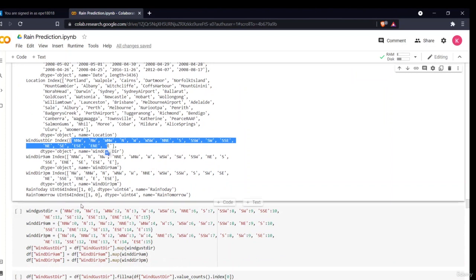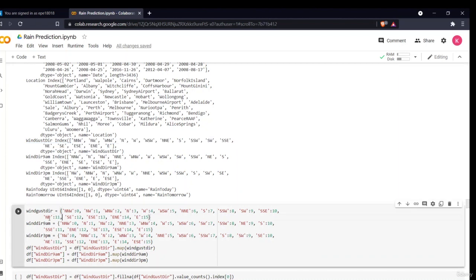This one has the highest priority because it has the highest impact. The same I have done for wind direction, wind direction at 9 and wind direction at 3. I have simply assigned them the values, and mapped them in that particular column: df wind direction dot map this particular list.